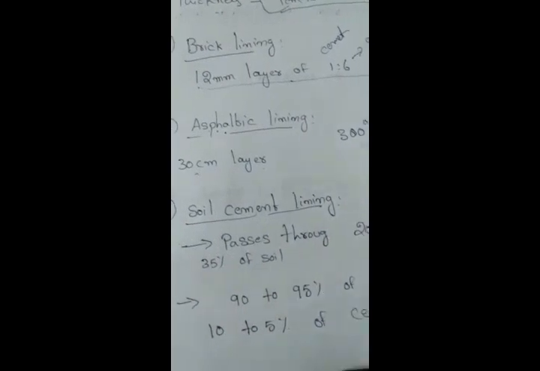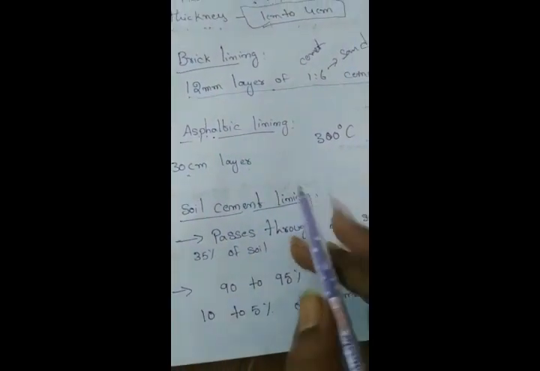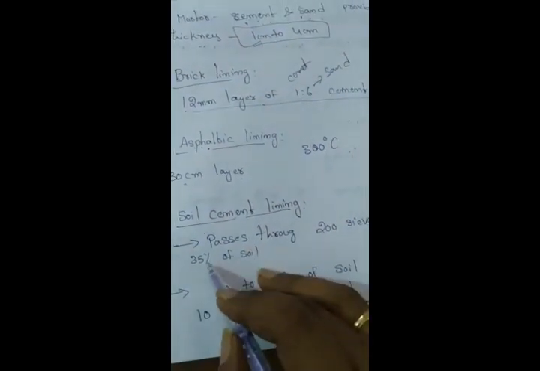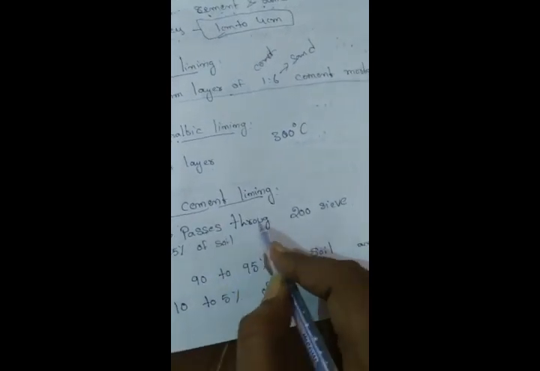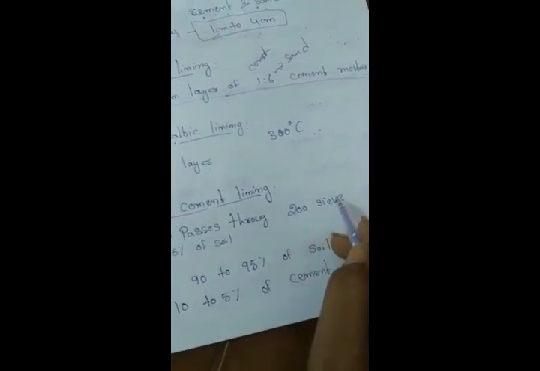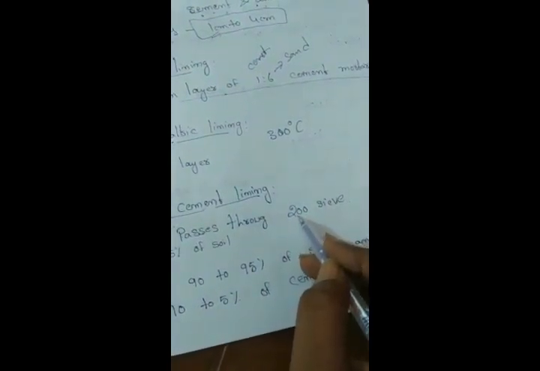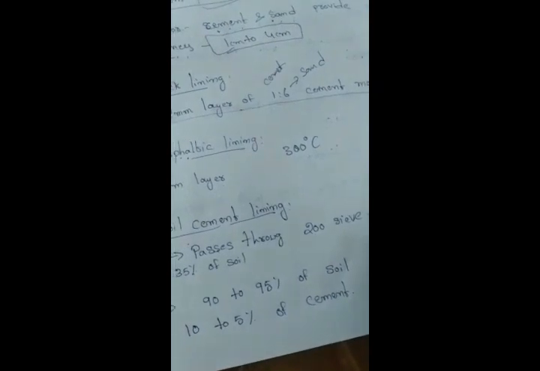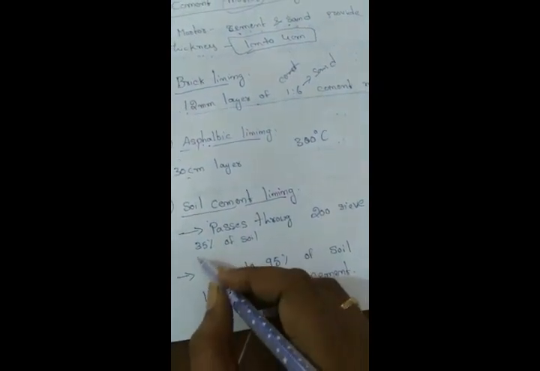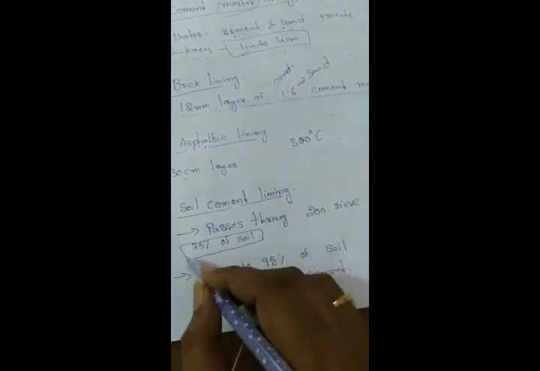Coming to the next one, soil cement lining. Here we are using soil where 35% of the soil passes through the 200 mm sieve. In that sieve, 100% of the soil is poured and shaken, and then 35% of the soil passes through that sieve.